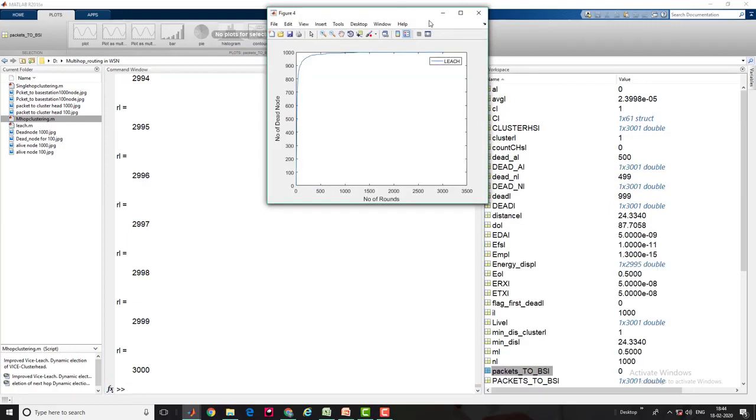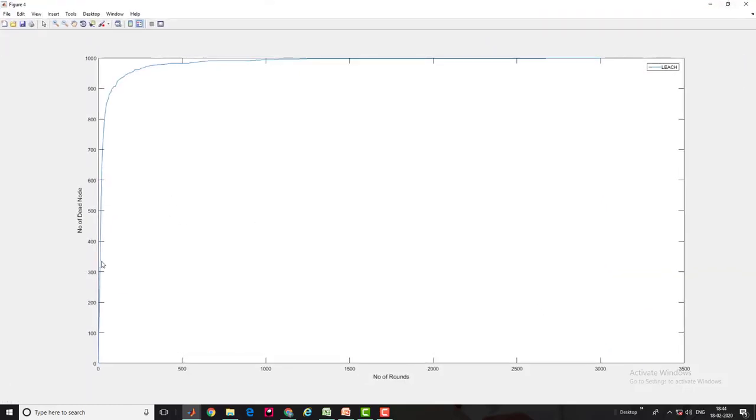As you can see here, now everywhere it starts with multipath routing. The first node died very early, at round number 4 or 3, because it takes so much energy to transmit information from one node to the cluster head or cluster head to the base station, and 90% of the nodes died at around 585.